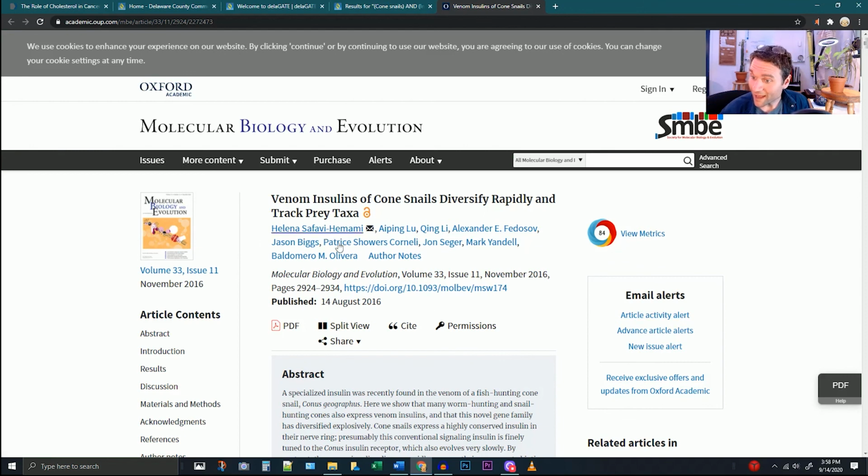So I have a journal article on something about cone snails and their use of insulins. These are a species that actually hunts prey by emitting insulin. And they kind of put their prey into almost like a diabetic shock. Really cool type of animal.